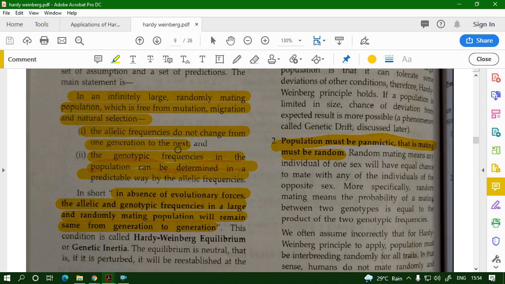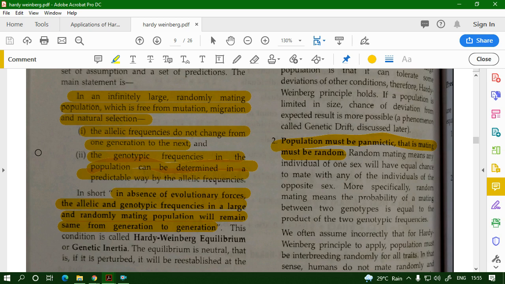So if that population of testers and non-testers of PTC had 0.6 and 0.4, and this population is a Hardy-Weinberg population, following the conditions of infinitely large, randomly mating, free from mutation, migration and natural selection, then the allelic frequencies 0.6 and 0.4 stay the same from the father's generation to the son's generation, to the grandson's generation, to the great-grandson's generation. Generation after generation, it remains the same.